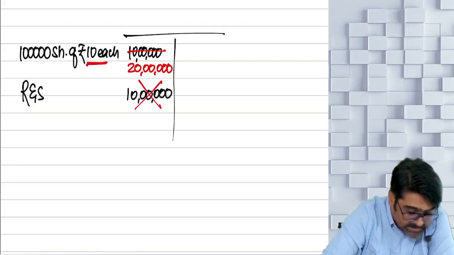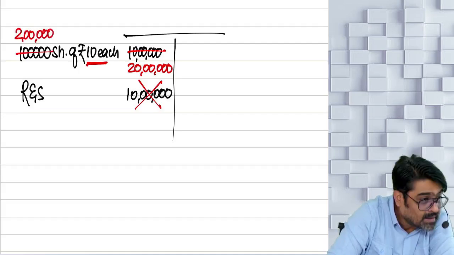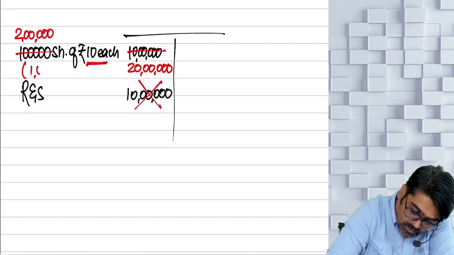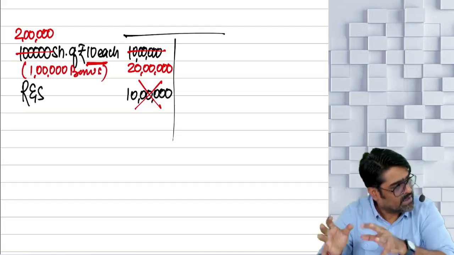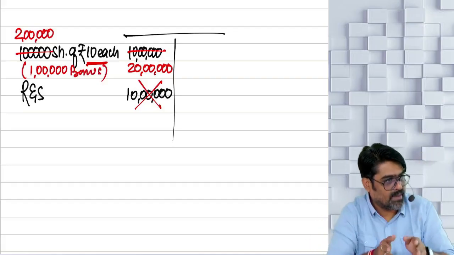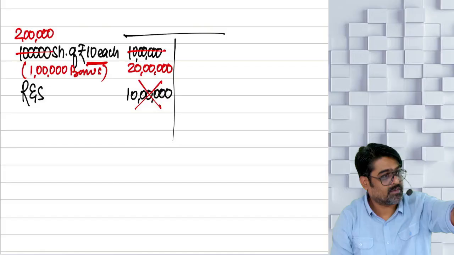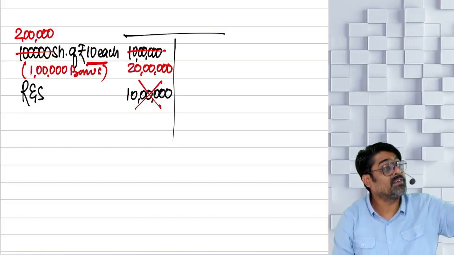Each share of rupees 10 and how many shares? Understood what happened? Now in these 2 lakhs, 1 lakh shares are bonus shares. Have you made the balance sheet like this somewhere? If you make a balance sheet, in that balance sheet, the share capital is there. How much is the share capital? 2 lakh shares of rupees 10 each.